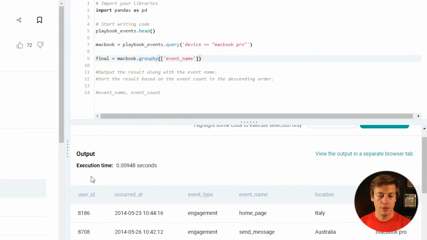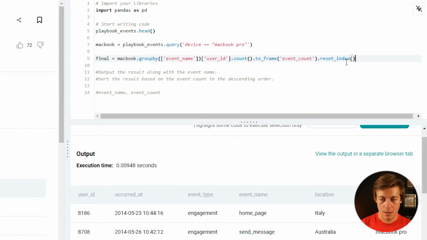And then what I'm going to do is look at the user ID and count those. So put that dot count, and then again, like the last one, to frame. And what are we going to name this one? Event count. This is nearly identical, event count. And then we're going to dot reset index.